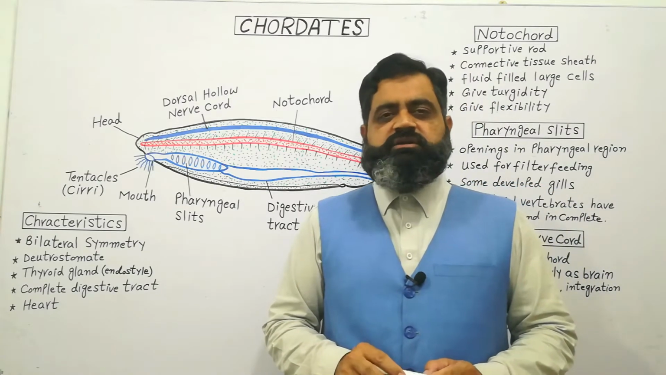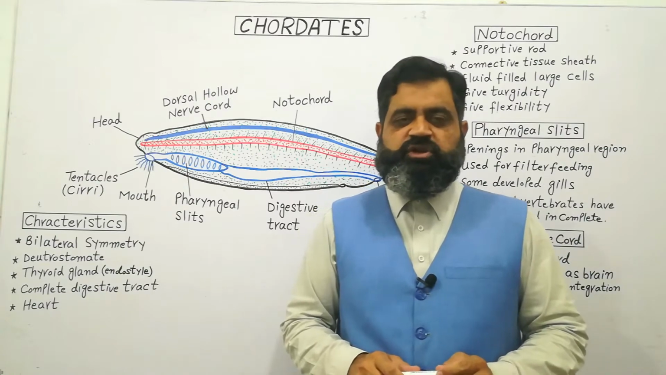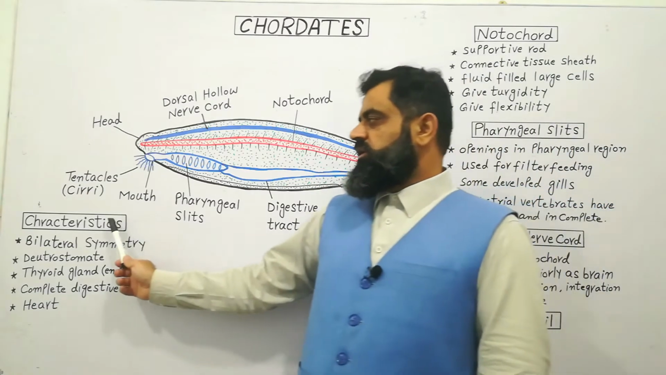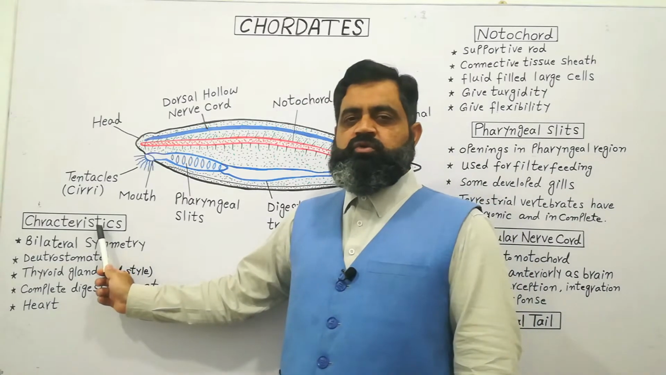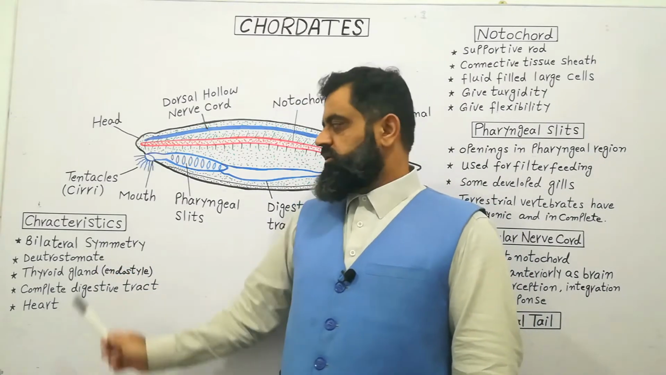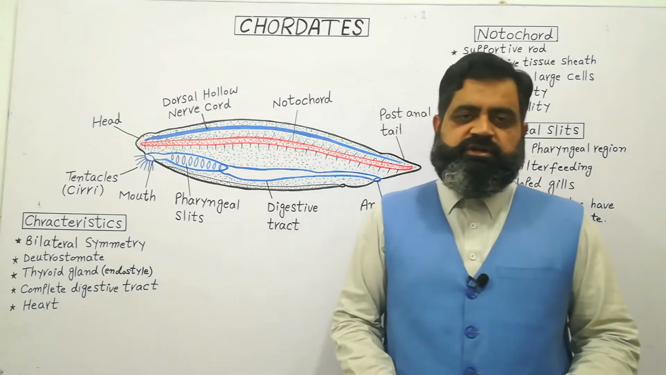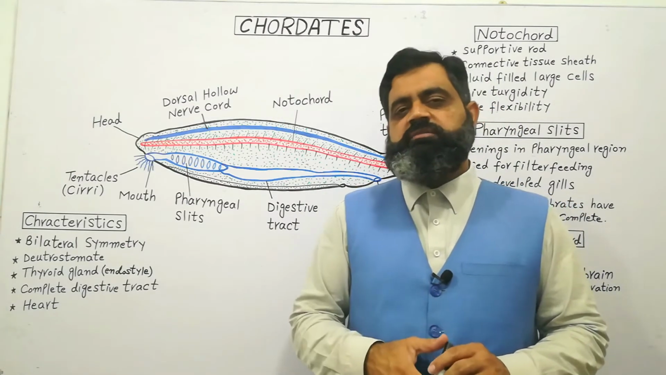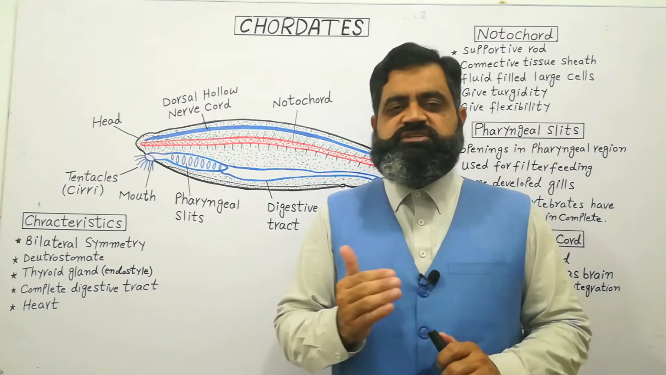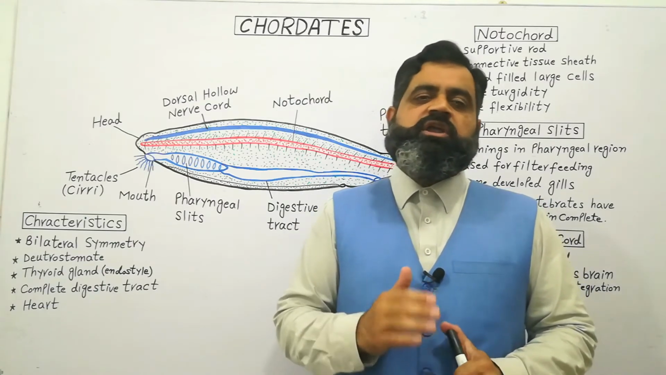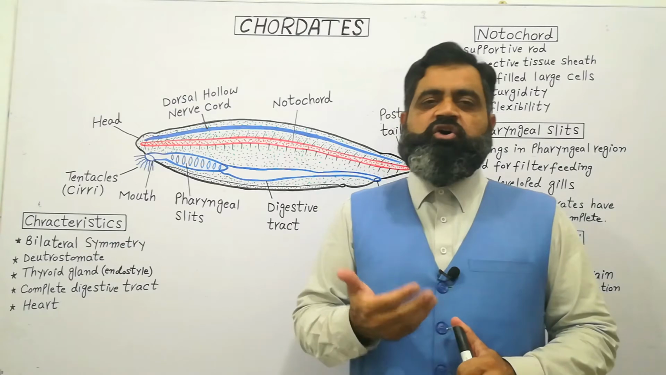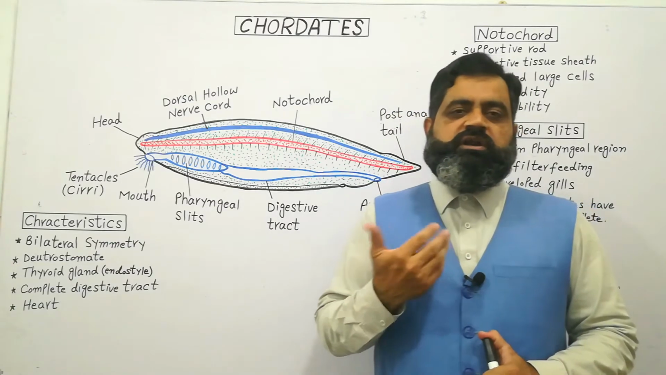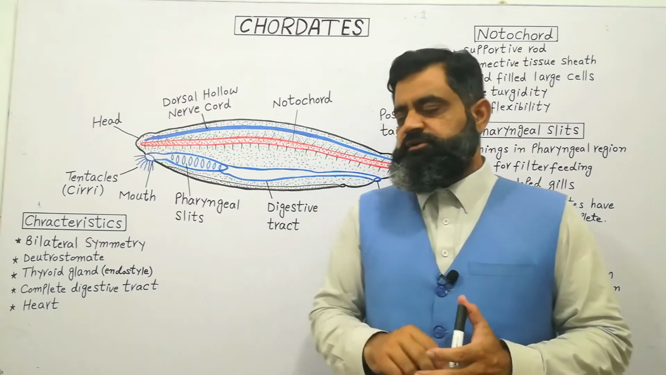There are certain characteristics of phylum Chordata, so let's discuss these characters one by one. First of all, animals belonging to phylum Chordata have bilateral symmetry. As you know, bilateral symmetry is that symmetry in which an animal can be divided into two equal halves which are mirror images of each other in only one plane. So all chordates have bilateral symmetry.